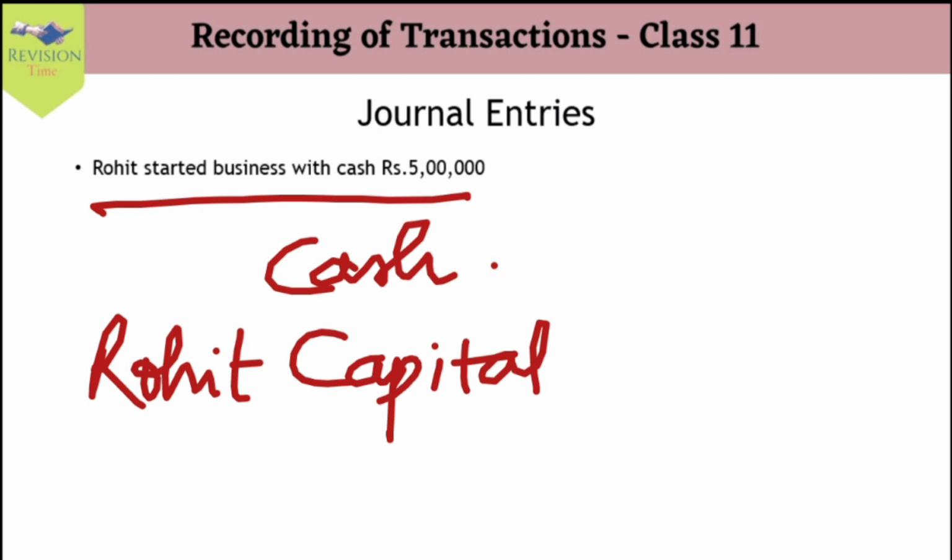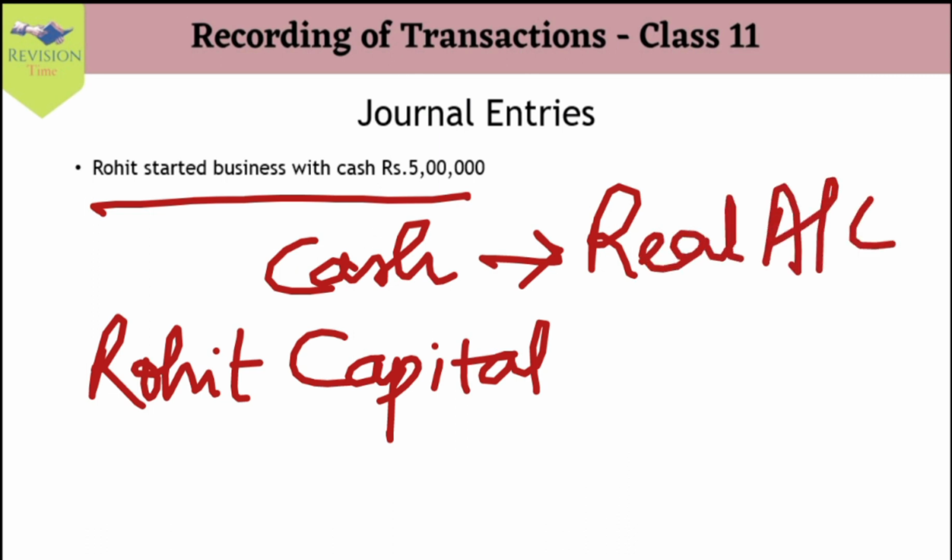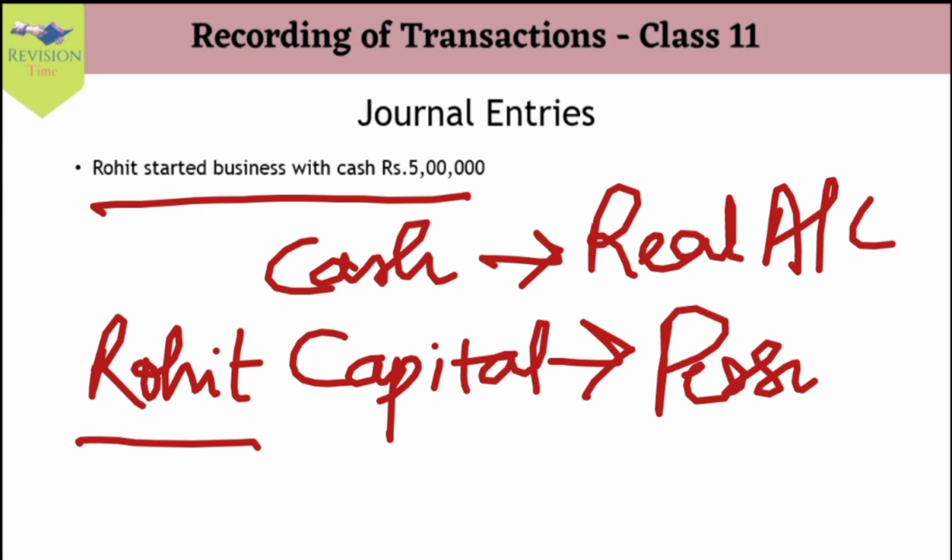When we speak of cash, we know that cash is an asset which can be touched and seen, and this comes into our real account. And capital is related to a human, and this comes under our personal account.